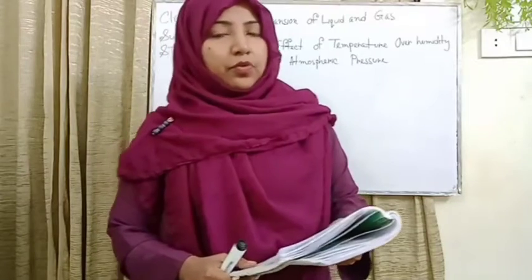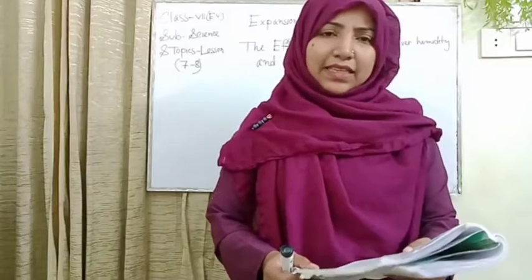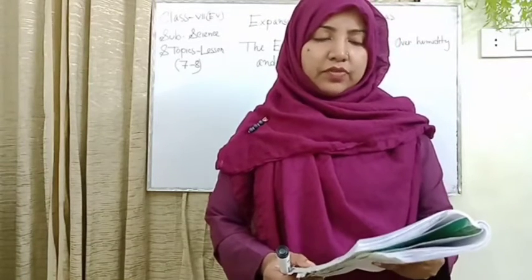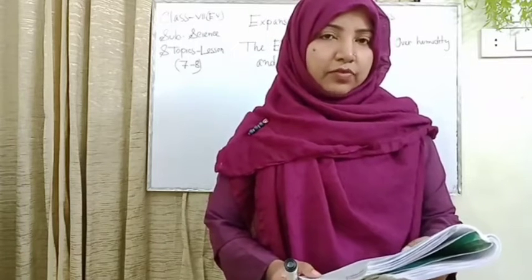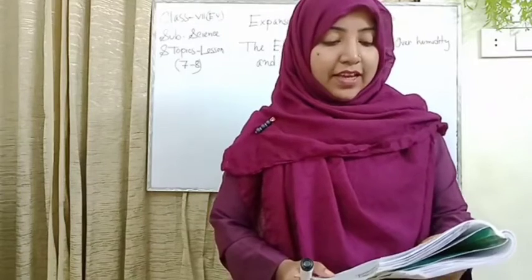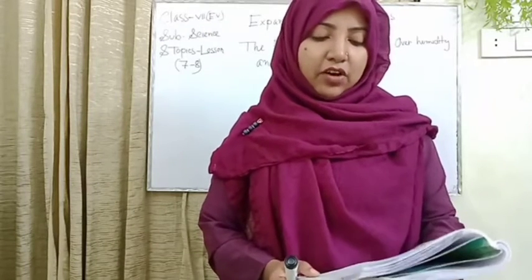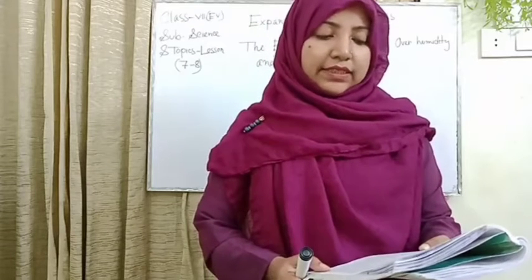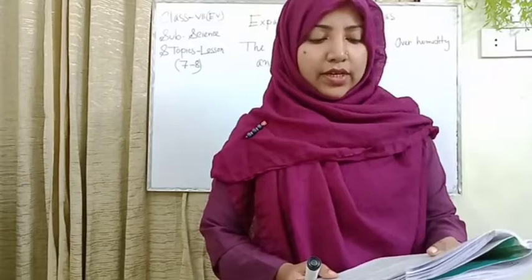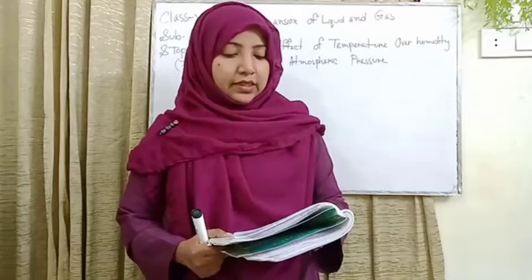Please everyone open the book to page number 105. The expansion of liquid is much higher than the expansion of a solid in volume. A thermometer is made using the expansion of the liquid metal mercury. You have already learned it. You will learn in the chapter titled The Change of Climate that the temperature of the earth is increasing. As a result, the height of the sea surface is also increasing because of the expansion of the volume of the sea water. Now, expansion of gases.